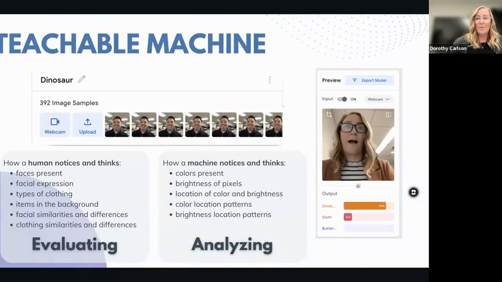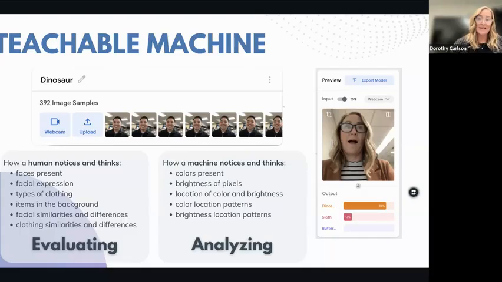So when I ask what is in this picture, that context matters because they're evaluating the details that they notice in the context that they're familiar with. Machine learning doesn't know about context. Instead, it analyzes.